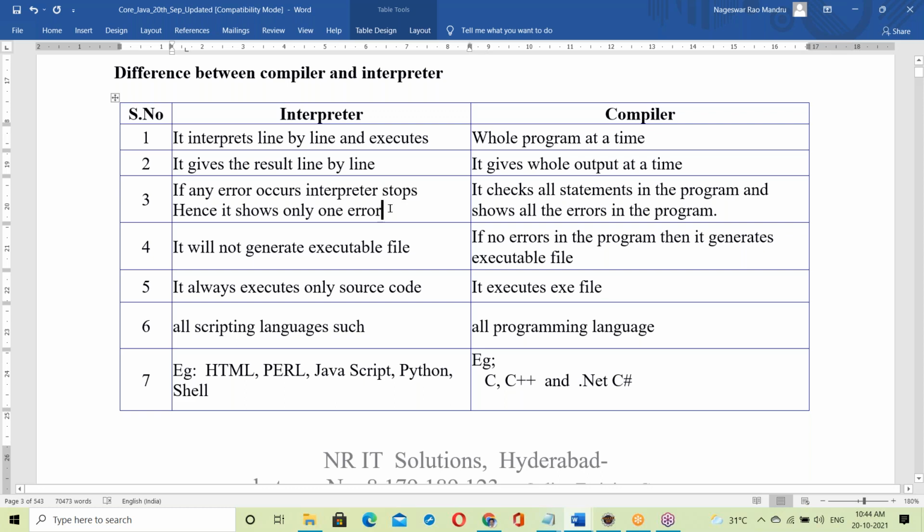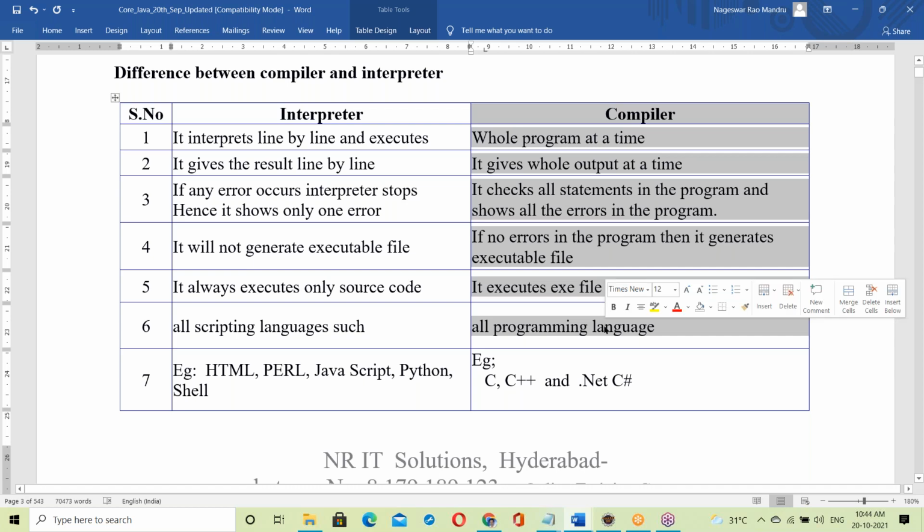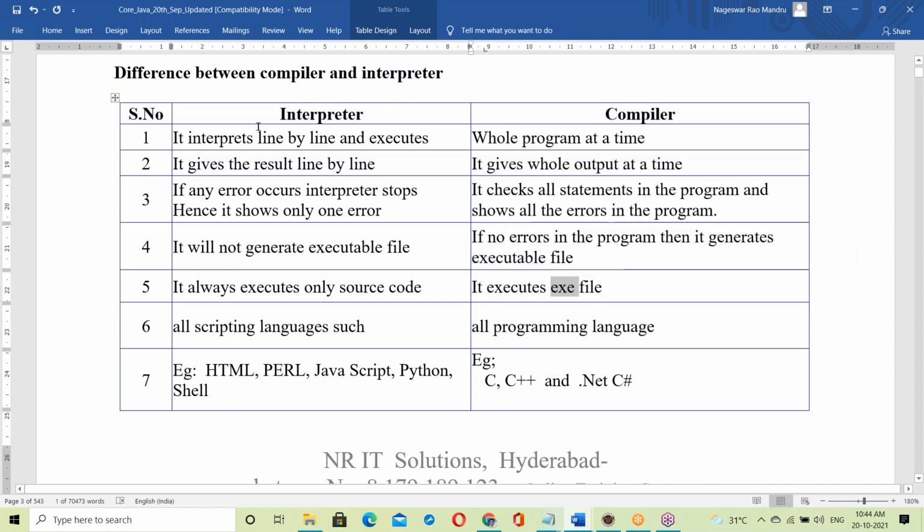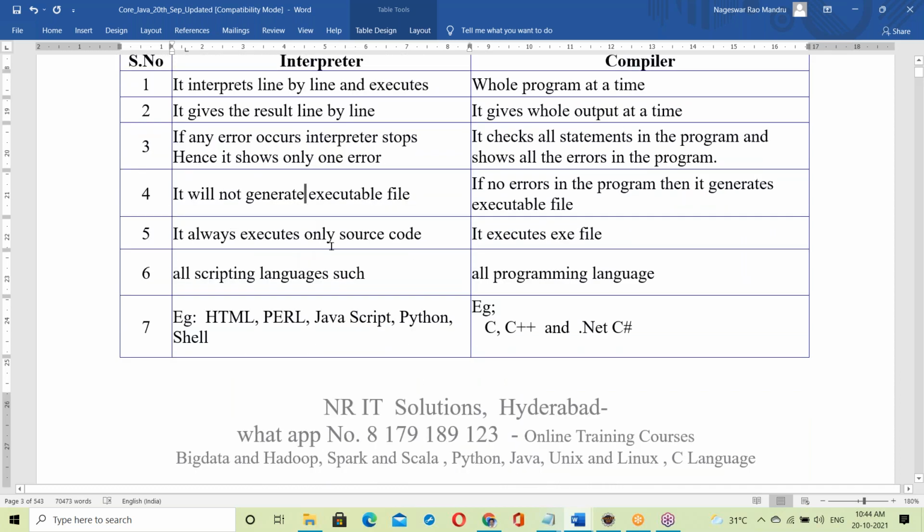For this, I'll explain some practical examples. Compiler based, I'll take C programming and explain very clearly how C programming is working here. Interpreter based, I'll take Python and show how Python is interpreter based and how it works. So I'll show practically with programs. I'll write the C program and show what is happening, what is the exe file. Next in Python, what is happening? After that Java, what is happening? All that we'll discuss.